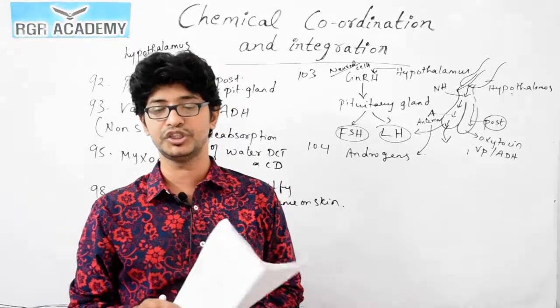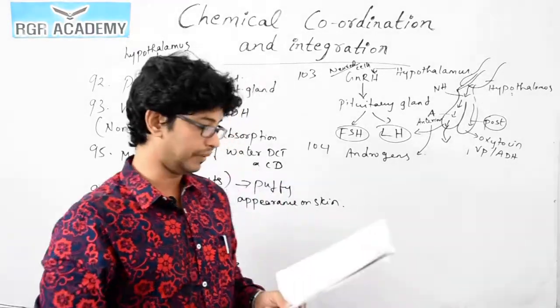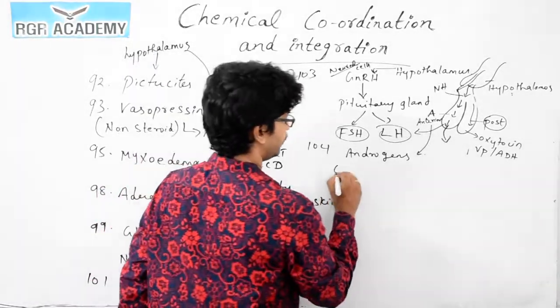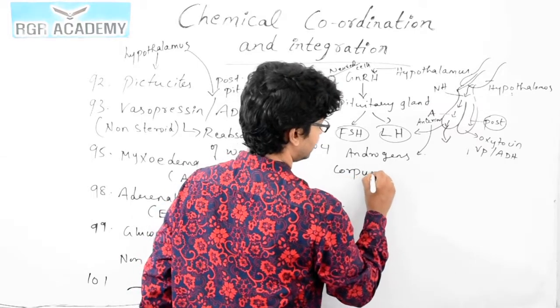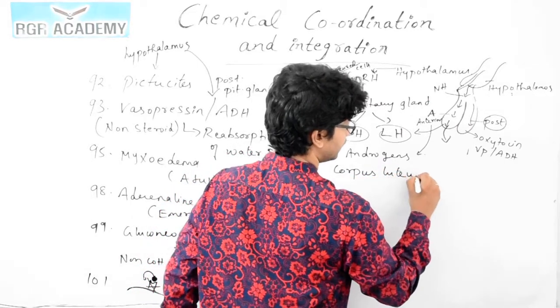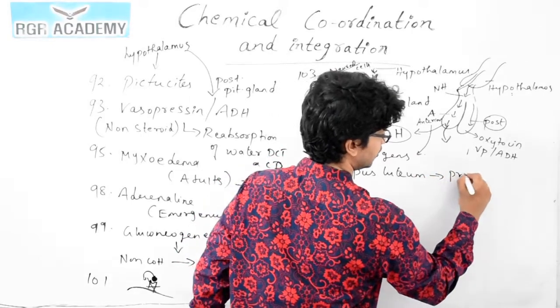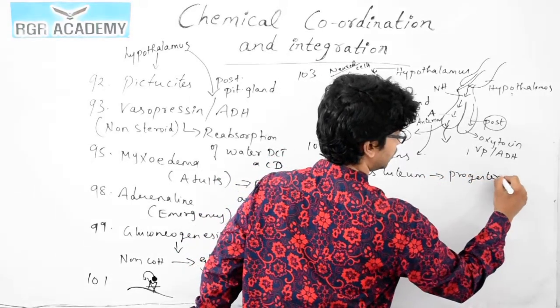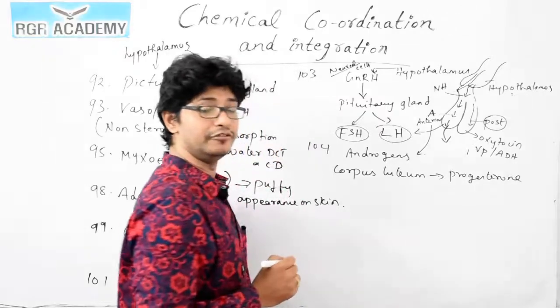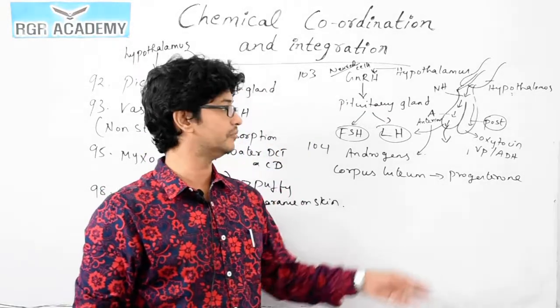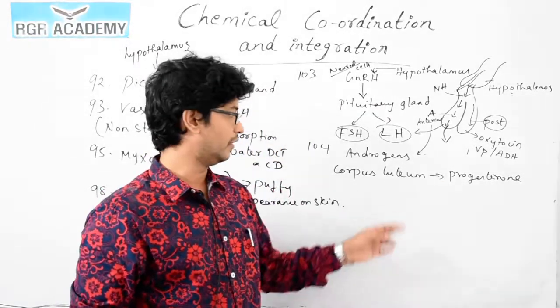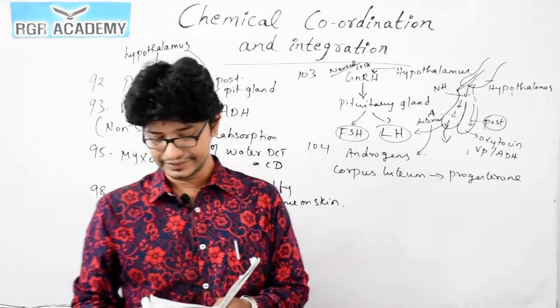Progesterone is actually produced by the corpus luteum. When you see the ovary, this corpus luteum is responsible for the production of progesterone hormone, and this confirms the fertilization. Okay, as far as corpus luteum is concerned.